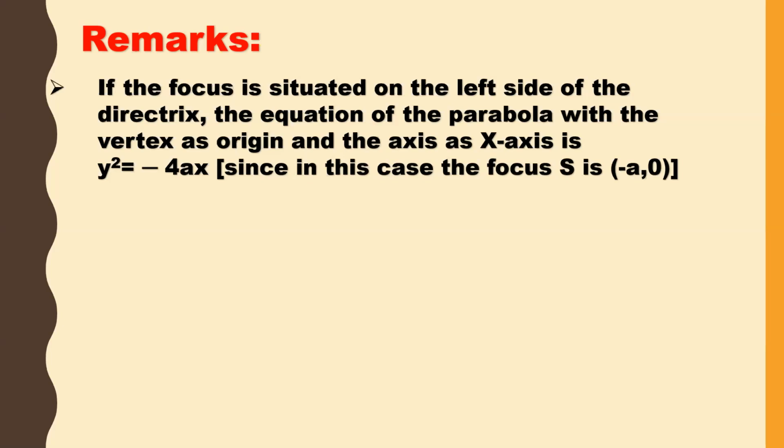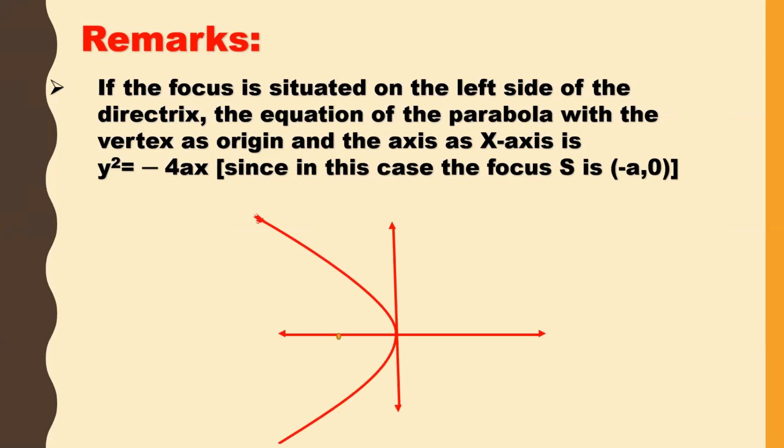Till now we have taken the equation of the parabola as y square is equal to 4ax, where the focus is (a, 0). Now, instead of taking the focus on the positive x-axis, I'll take it on the negative x-axis, which is S (minus a, 0).